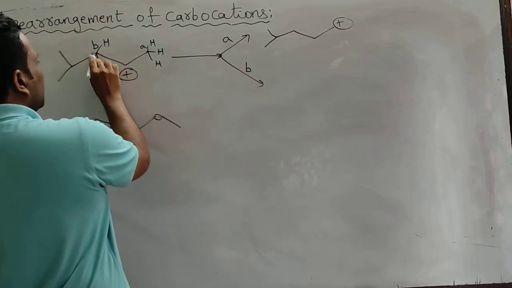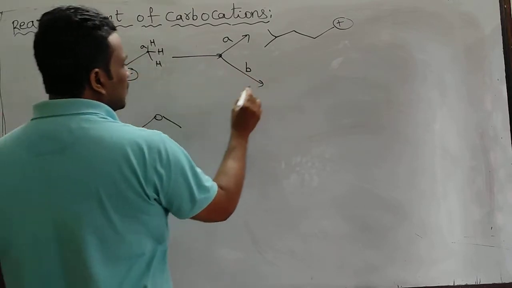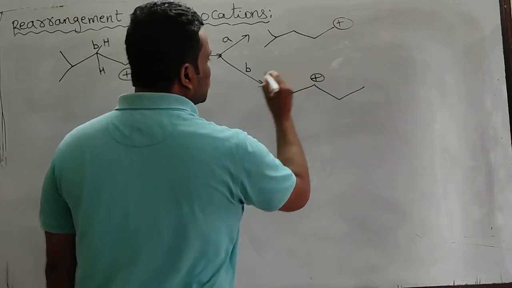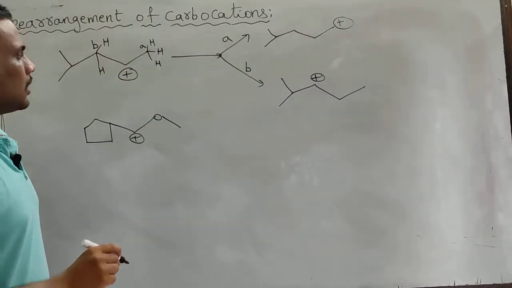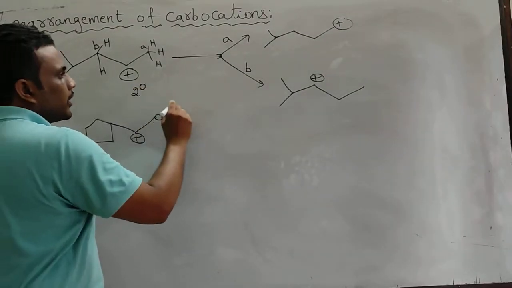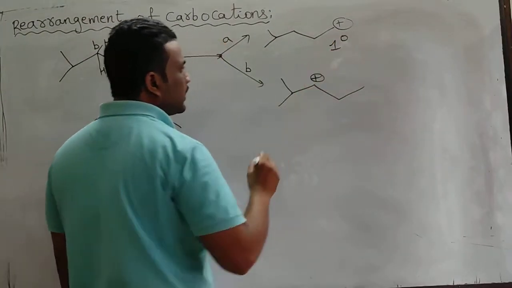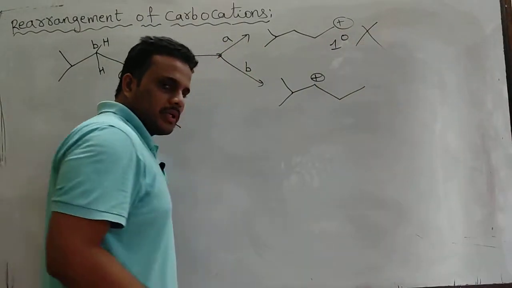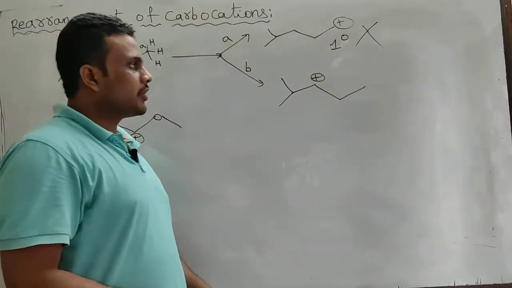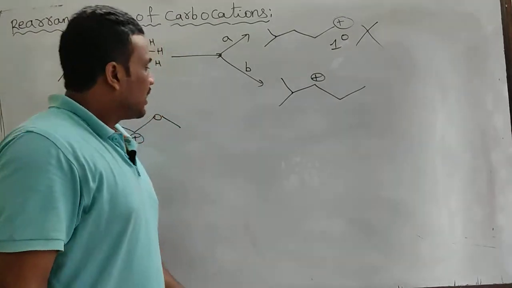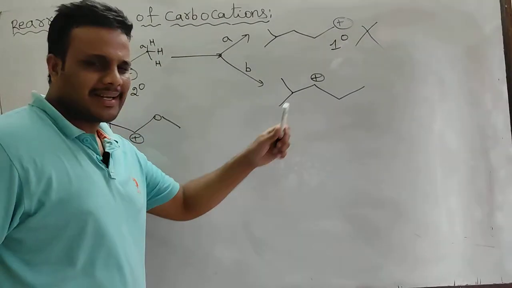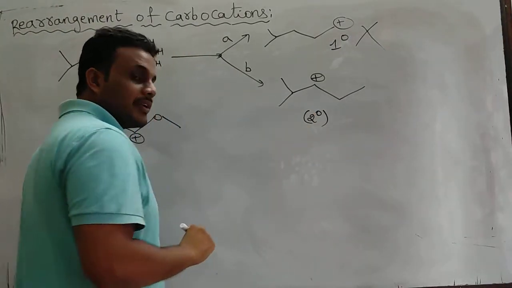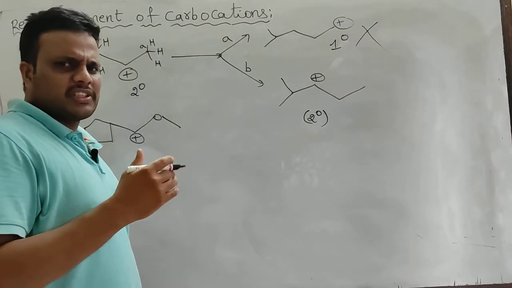And in B shift, B shifting means this B type of hydrogen will shift over there, so a positive charge will be formed here. Now you see it is a secondary carbocation. During the shifting of the A type of hydrogen, a primary is formed. This is a blunder. When secondary or tertiary is converted into primary, that is a blunder. And secondary to again secondary. Okay, but you see, although both are secondary, is there any increase in stability?